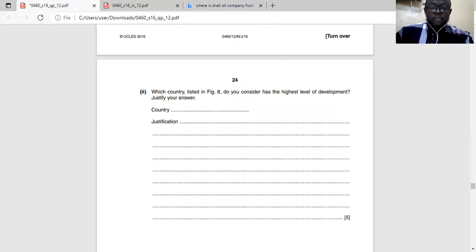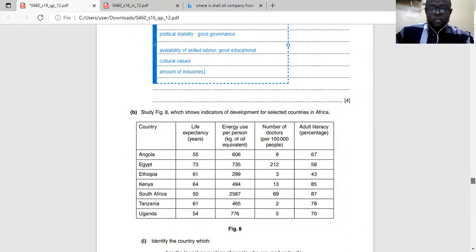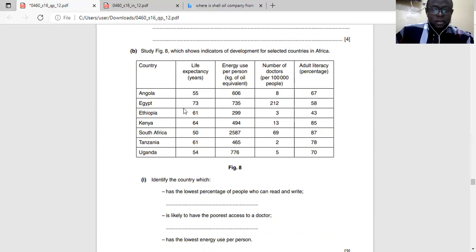Now, which country listed in figure 8 do you consider has the highest level of development? Justify your answer. If you look at it, the two answers you can pick are Egypt and South Africa. Egypt has the highest life expectancy here at 73 and doesn't have the highest energy use. South Africa has the highest energy use, but it doesn't have the highest adult literacy, it's just 58.